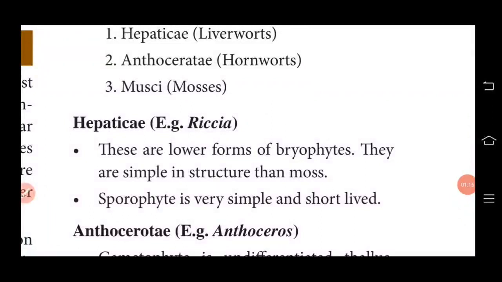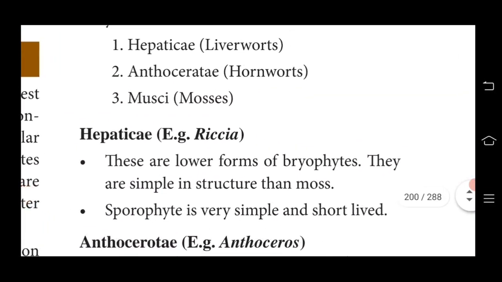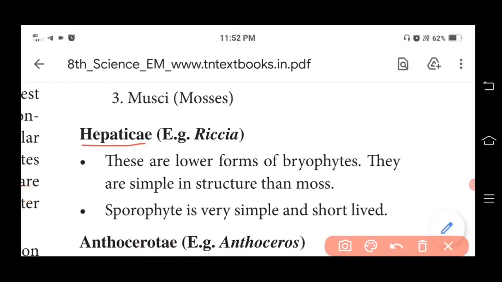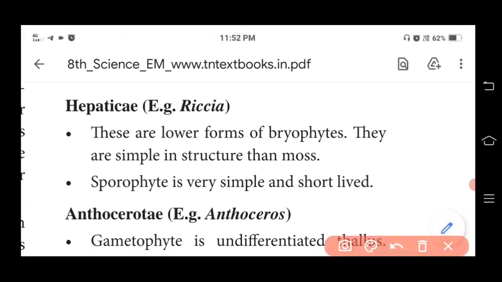So, an important 2 mark question: the first classification of bryophytes, Hepaticae. These are lower forms of bryophytes, simple in structure than moss, and the sporophyte is very simple and short lived.